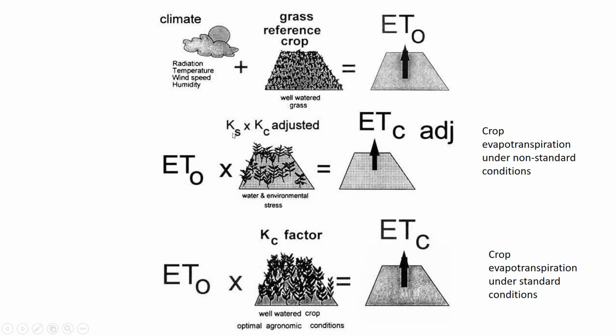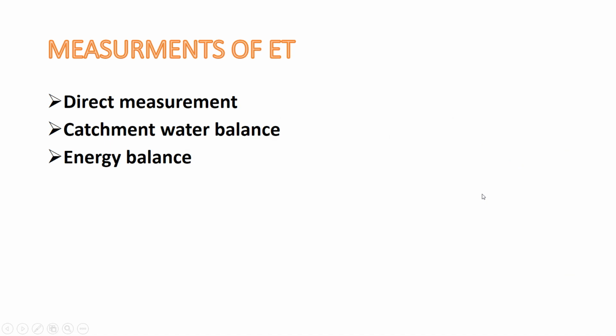So Ks and Kc are adjusted. You just multiply the adjustment factors with the reference evapotranspiration to get crop evapotranspiration under non-standard conditions. And the crop evapotranspiration under standard conditions is for a well-watered crop under optimal agronomic conditions. See, this is ETc not adjusted.